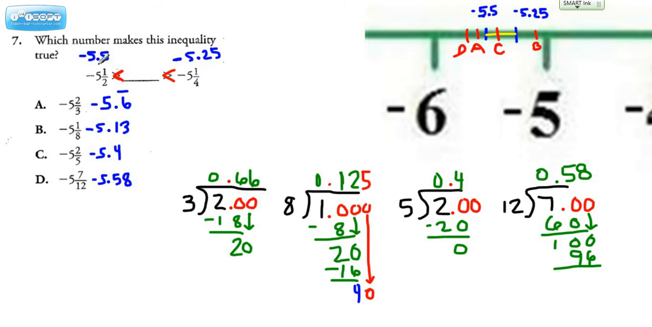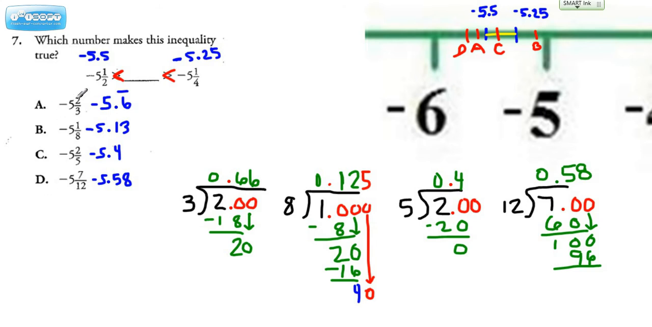Step 1 would be to rethink all the fractions as decimals. So if we rethink this negative 5.5, that comes out to be a negative 5 5/10. We would do 1 divided by 2 to get the decimal part of that. If we did 1 divided by 4, we would get the 25/100ths part of this.